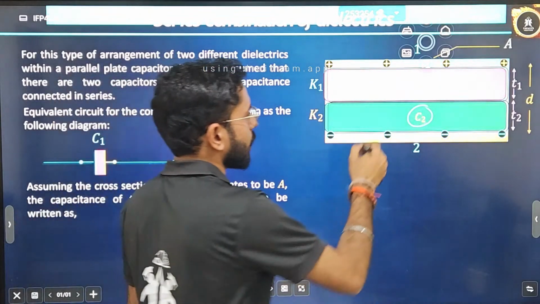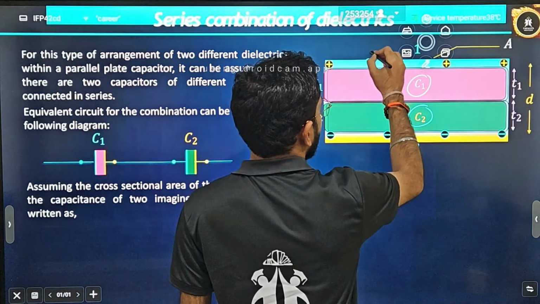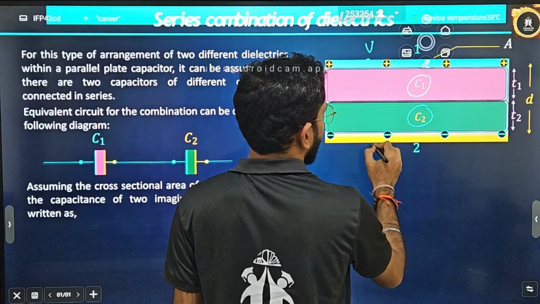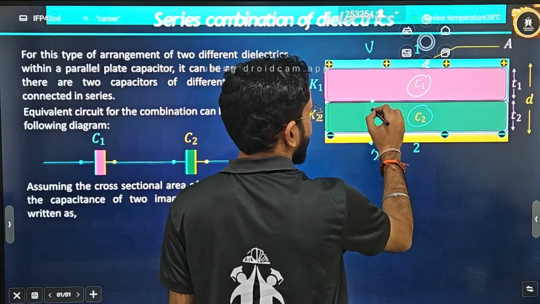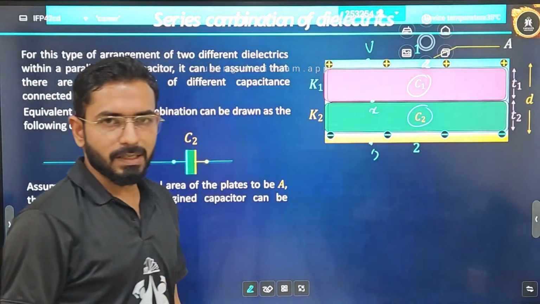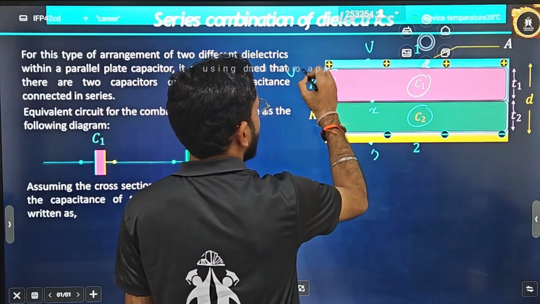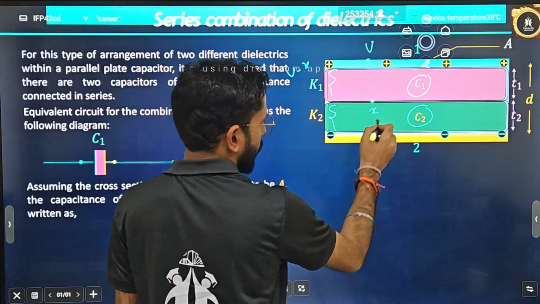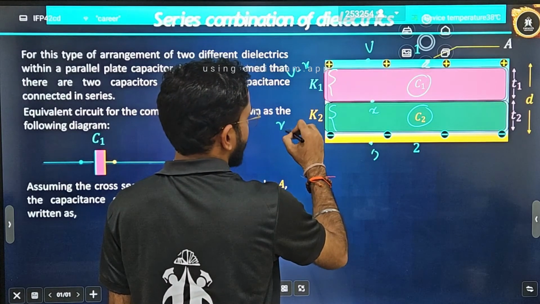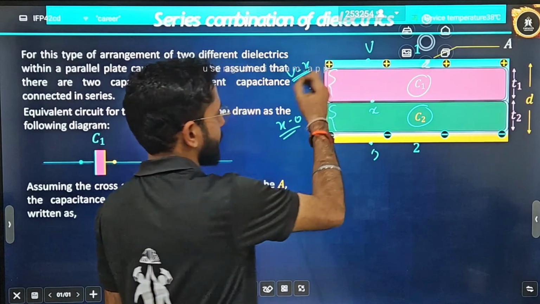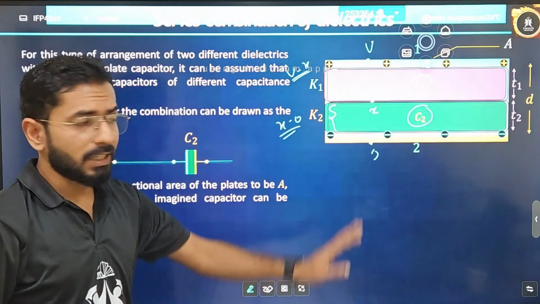Suppose the middle plate has some potential x. If I ask you the potential difference across C1, what will you say? V minus x. If I ask you the potential difference across C2, what will you say? x minus 0. V minus x and x minus 0. That is, the potential difference is different.